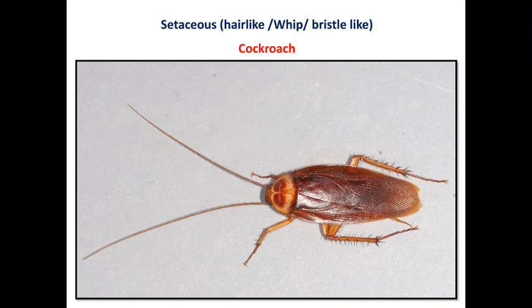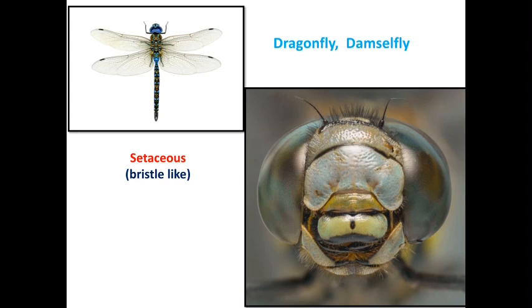Next one is setaceous. Setaceous means a hair-like, whip-like, or bristle-like antenna. That antenna is found in the cockroach. Both male and female cockroaches have a setaceous type of antenna. This bristle-like, also called setaceous, type of antenna is also found in the dragonfly and damselfly. This is a microscopic photograph of a dragonfly head having a setaceous or bristle-like antenna.